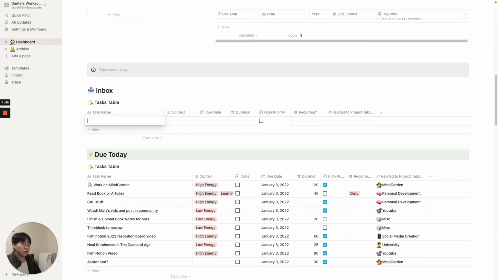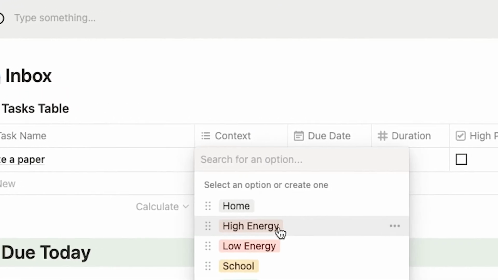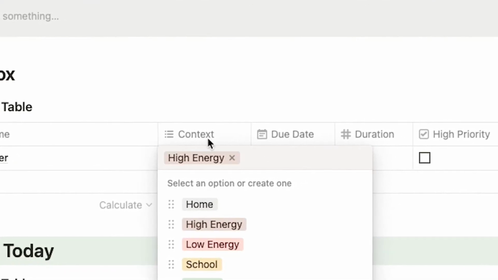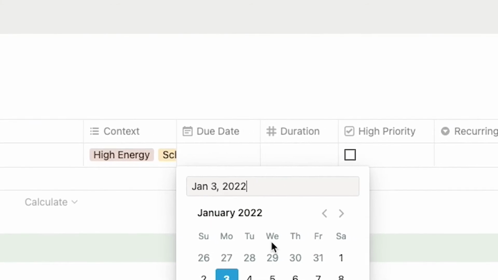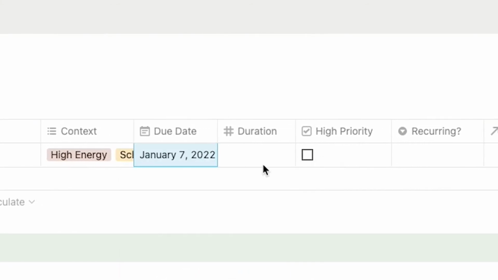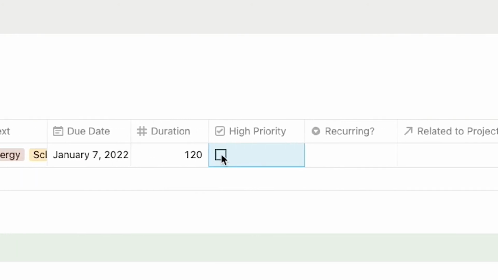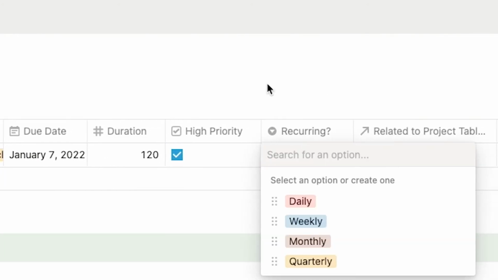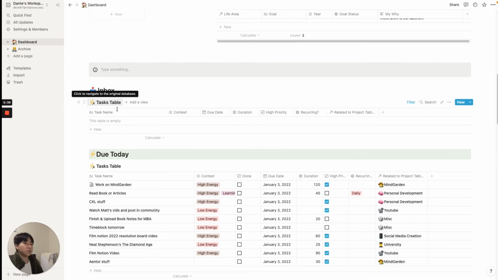And so I'll just give you an example here. If I need to write a paper, then I'll just give it a context. Is it high energy? Yep, it is. The context is school. Give it a due date, maybe this Friday. And duration is 120 minutes, high priority. If it's not recurring, then I just don't put anything for that. And then finally you put what it's related to. And so for me, it's university. And the moment you press this, it'll disappear from your inbox and it gets sent to the task table.